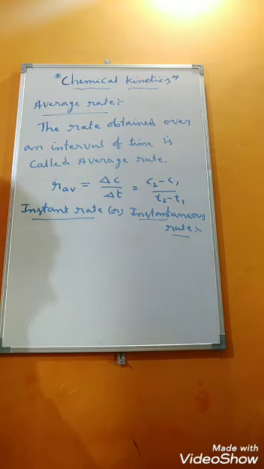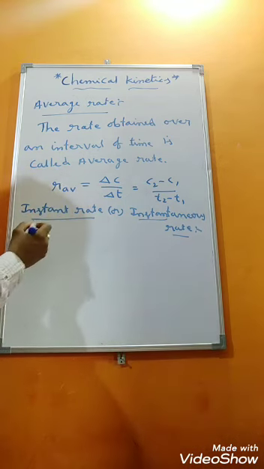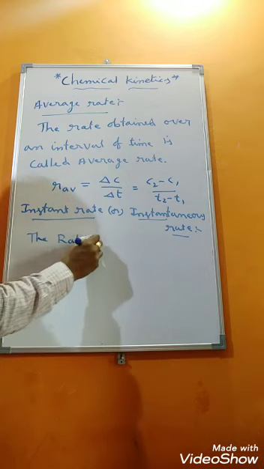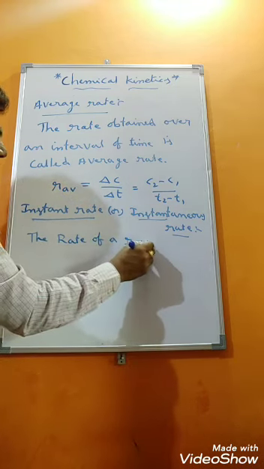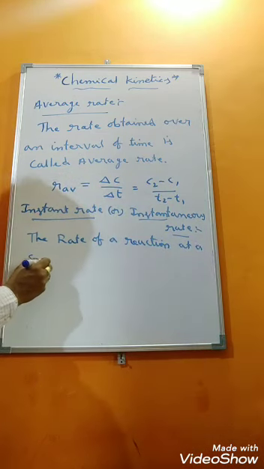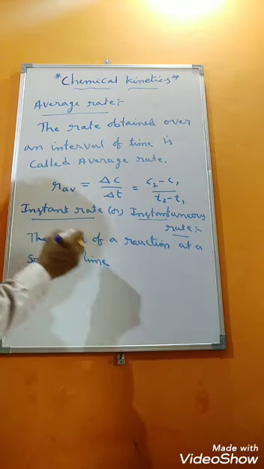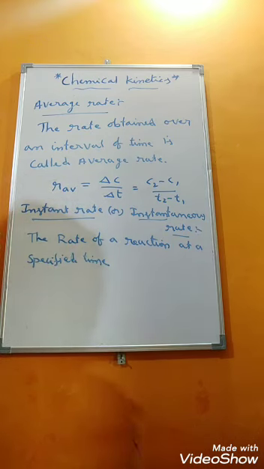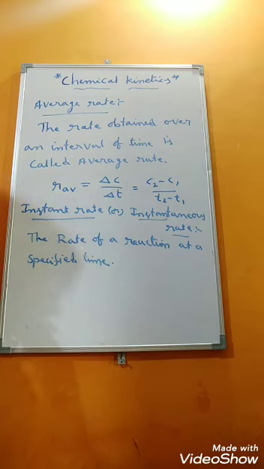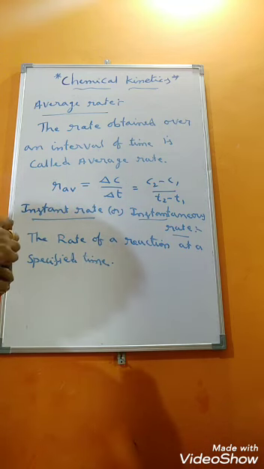So the rate of a reaction at a specified time is called instantaneous rate. At a specified time means at a particular time, at a particular instant. Means a small interval we will take.